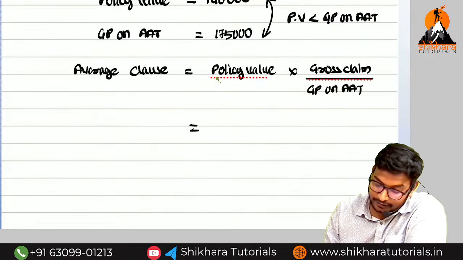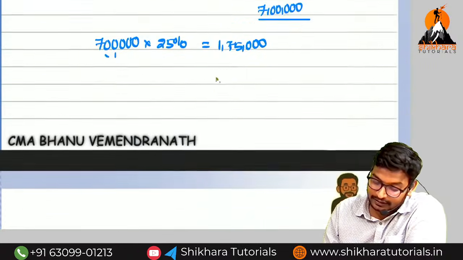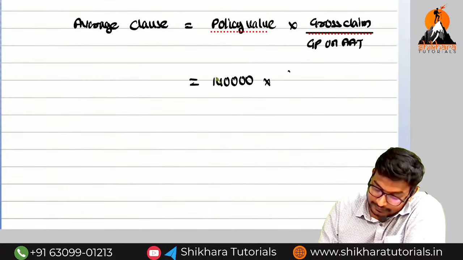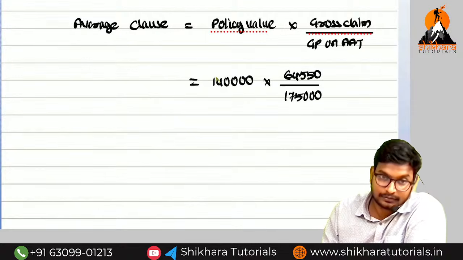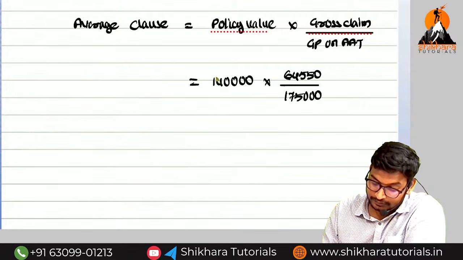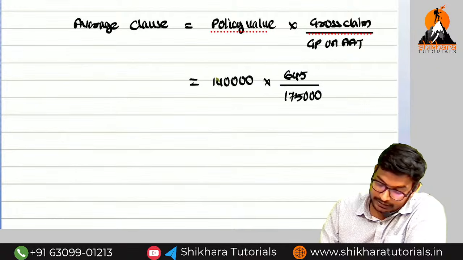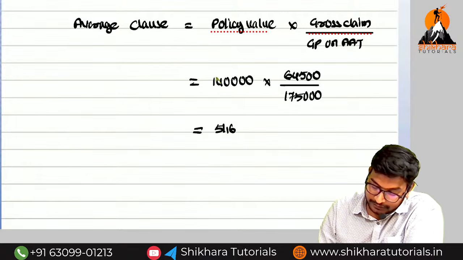Can you say the policy value, ma? 1,40,000 into, can you say the gross claim? 64,500 divided by, what is the gross profit on AAT? 1,07,500. 64,500. 64,500 and how much are we getting? 51,600.